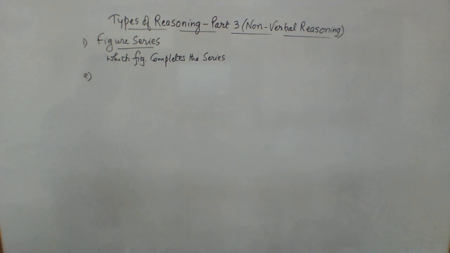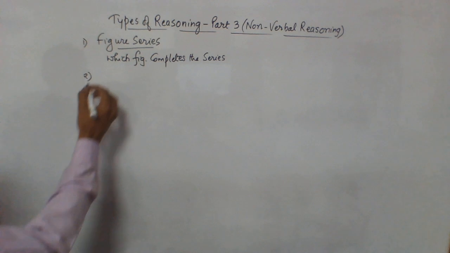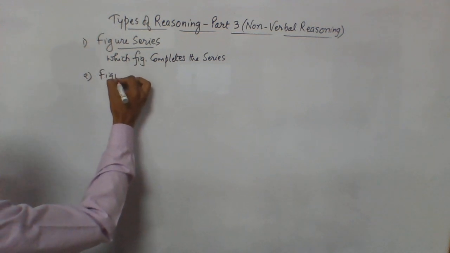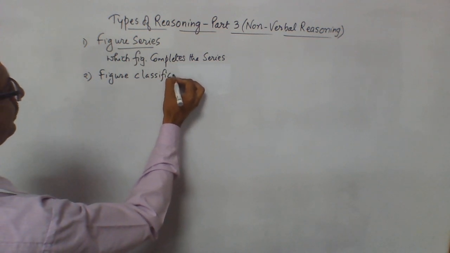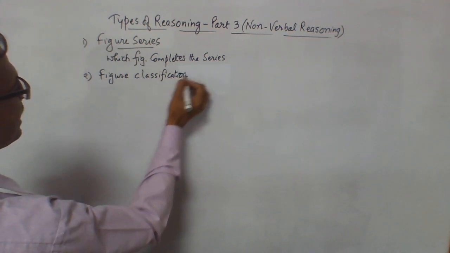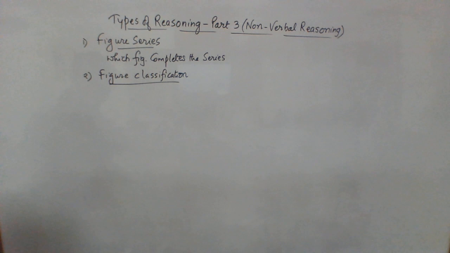Now, the second type of questions is very closely related to this. This is figure classification. Now, what is figure classification? So as the name suggests, classification. So we are grouping something, right? So what will happen here is it is just like the odd figure or the odd man out.